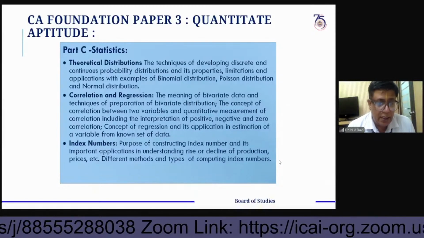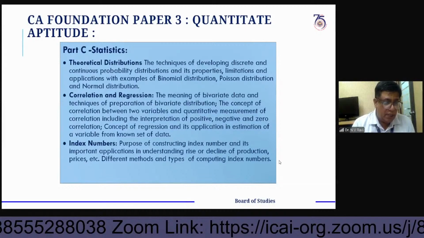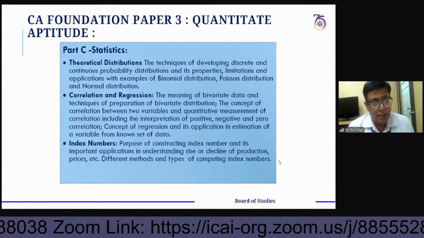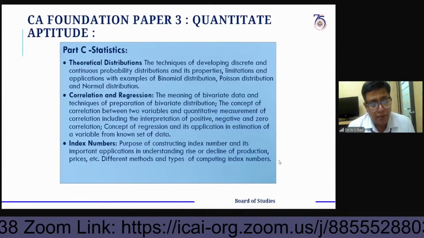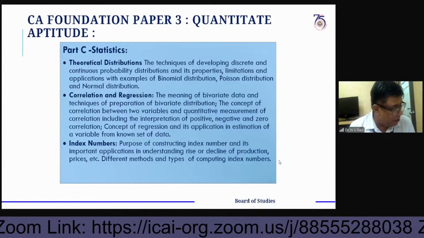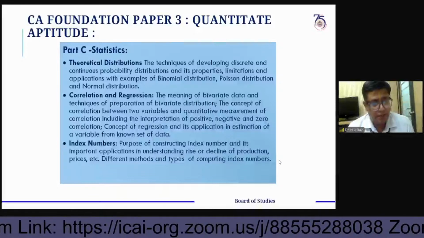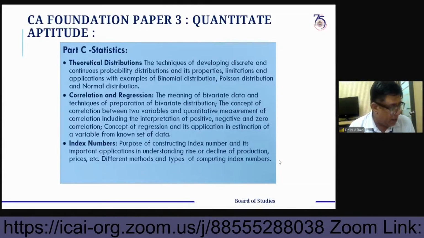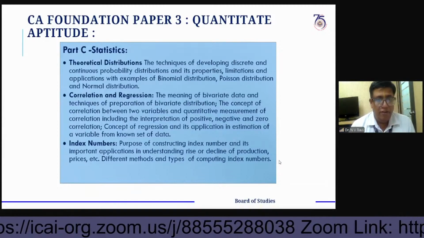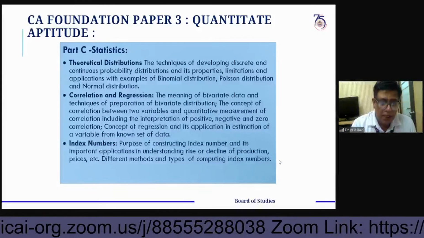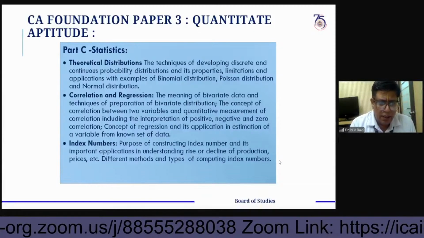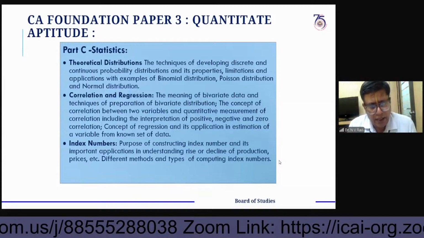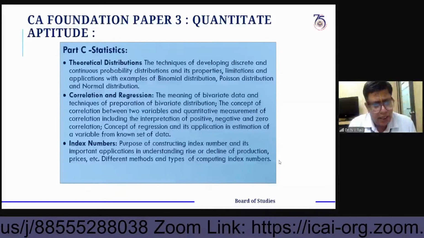Next, Paasche's index number is based on the current year quantities as weights: summation of P1 Q1 by summation of P0 Q1, into 100. Next one is the Marshall-Edgeworth index number, which uses the average of the base year quantities as well as the current year quantities.